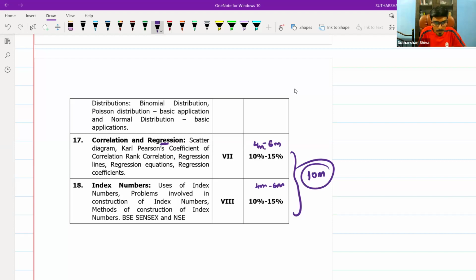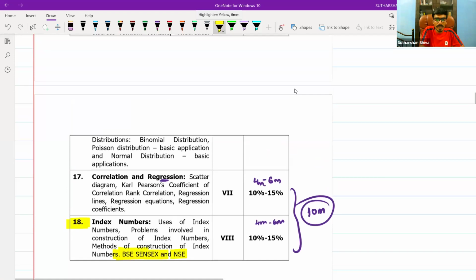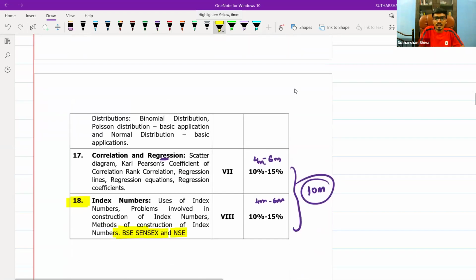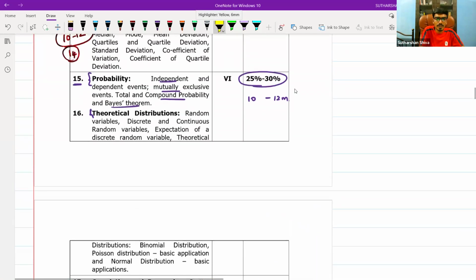It is based on the problem: construction of index numbers, what the methods are, everything will be there. Kindly get some gist of what BSE, Sensex and NSE are, in case they ask a question based on them. Do the problems on index numbers. In correlation and regression, specifically do the rank correlation problem, Karl Pearson's coefficient mainly, and regression coefficient problems. These three are the main basic things you need to focus on.